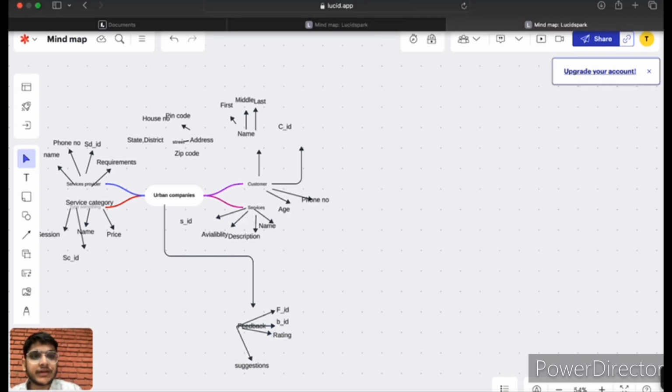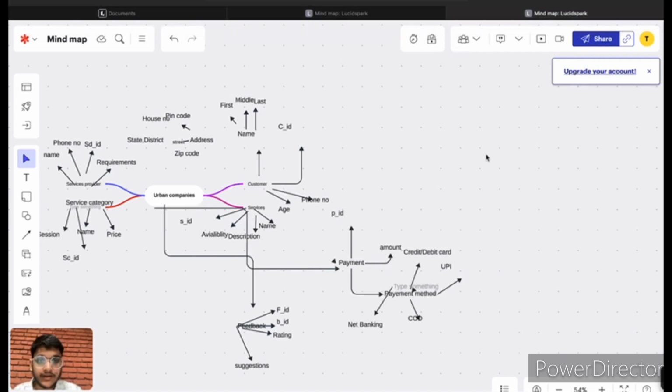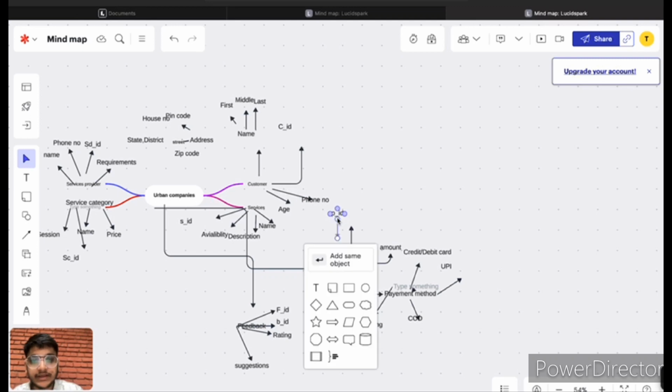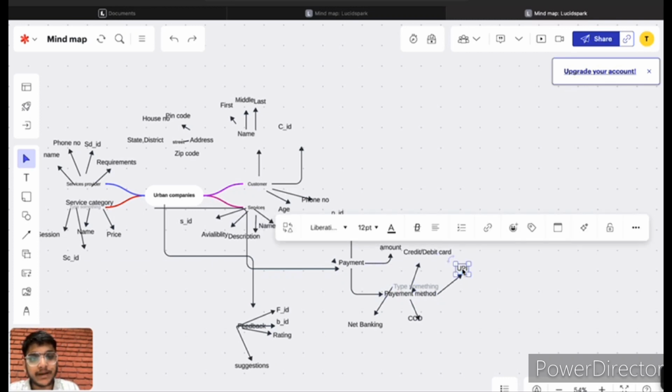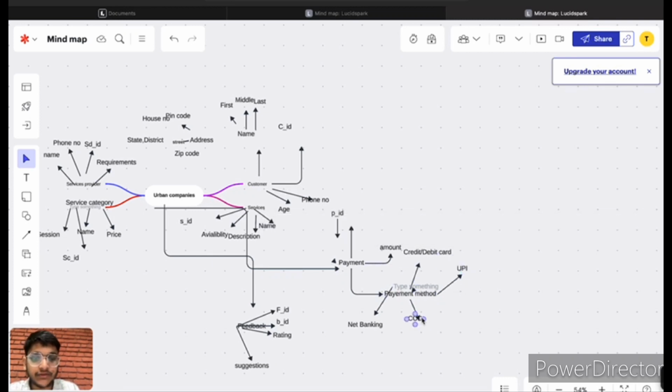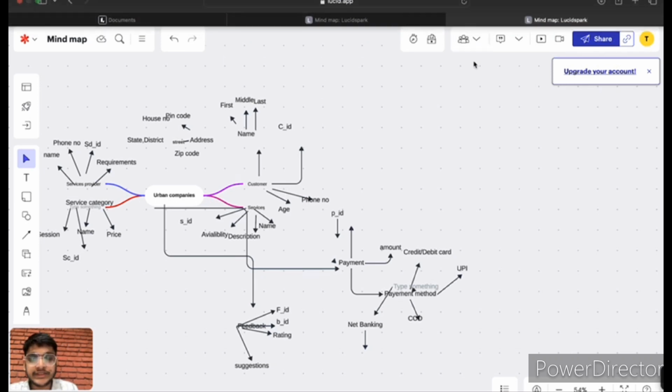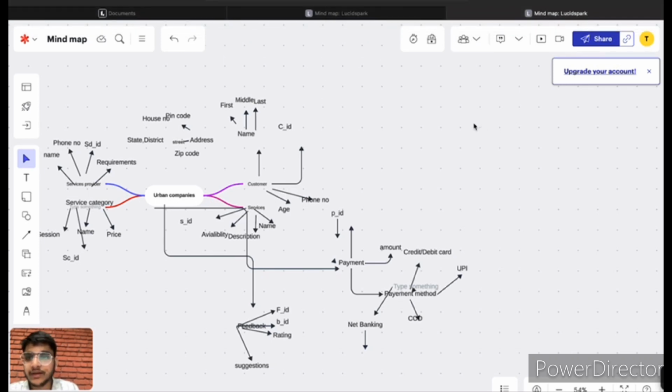So we move towards the next entity, which is payment. Here payment also has different attributes. First, payment has the attribute amount of the payment, and payment ID is an attribute of payment, and payment method, in which the customer can pay by UPI, COD (here COD is cash on delivery), net banking, and credit card or debit card. So this is an overview of our Urban Company model.